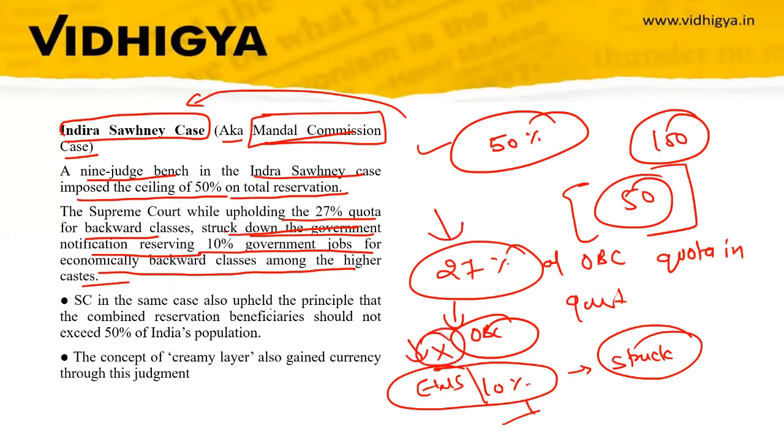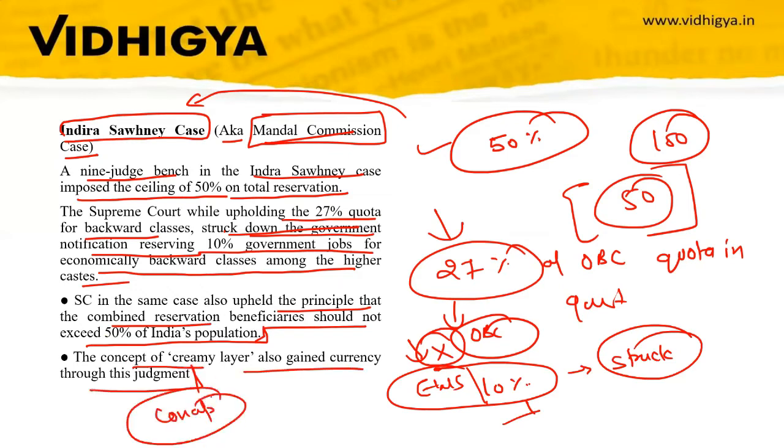The Supreme Court in the same case also upheld the principle that the combined reservation beneficiaries should not exceed 50% of India's population. So this is the 50% we have discussed. The concept of creamy layer also gained currency through this judgment. So you have to also remember that the Indra Sawhney case is also related to the creamy layer.